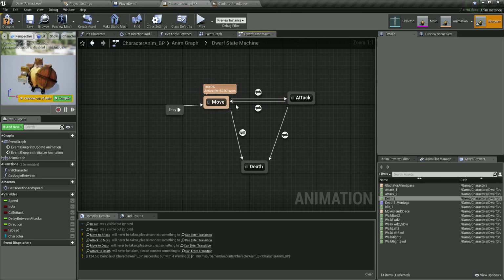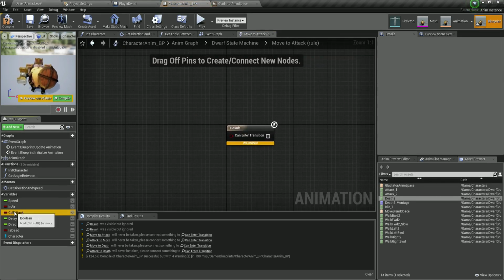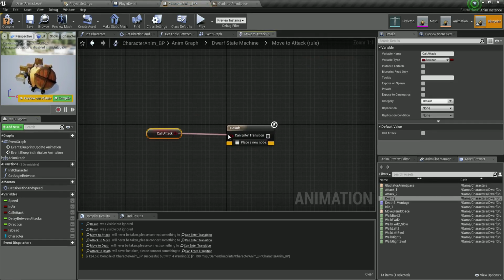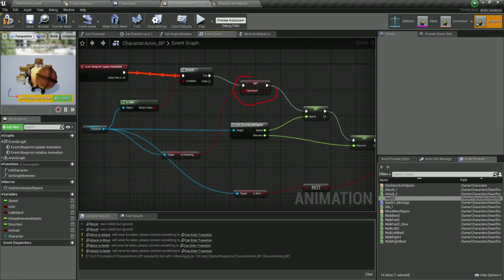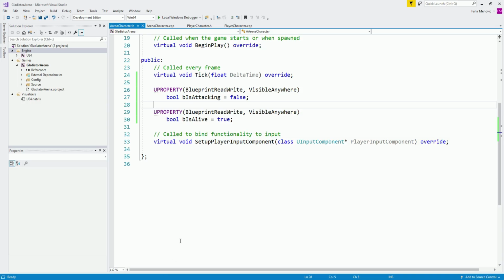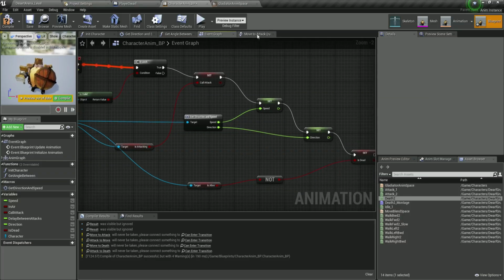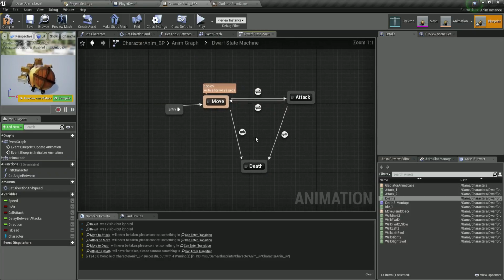And what is going to be the condition? So let's go here, and we're going to get the call attack and plug it in. And if you remember over here, you see call attack, we are setting that from is attacking from the character, which is inside of our code that we will set when we attack later on in the code. So when we attack, we will use that variable, and we will set that variable to true or false value, which is going to trigger the attack animation over here based on that condition, which is really cool.